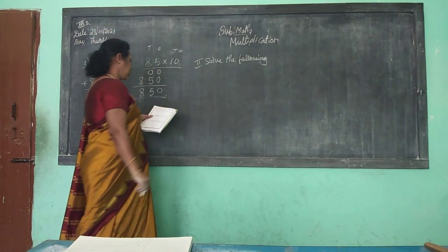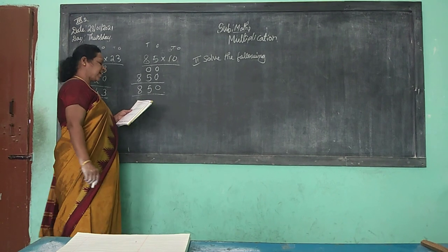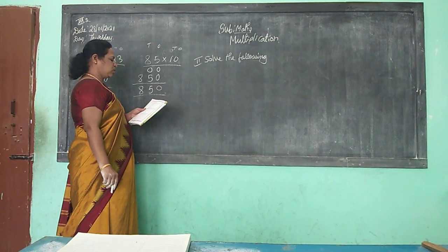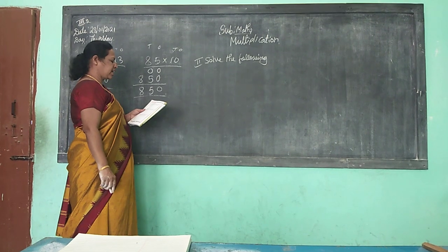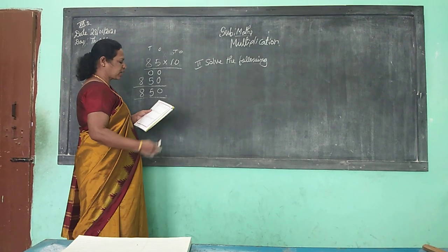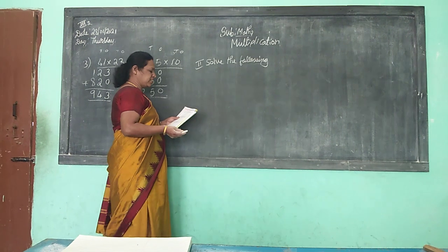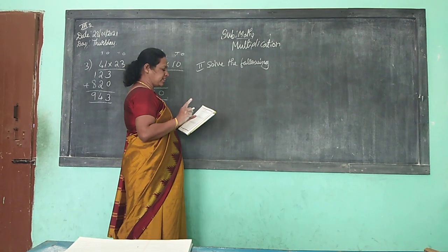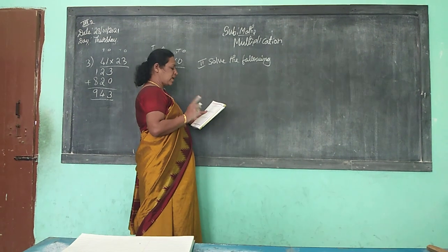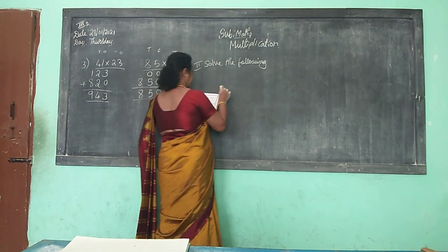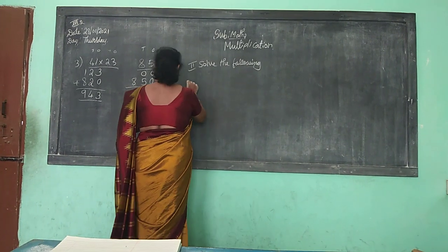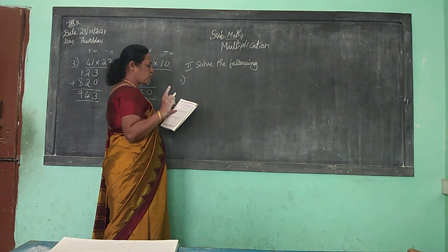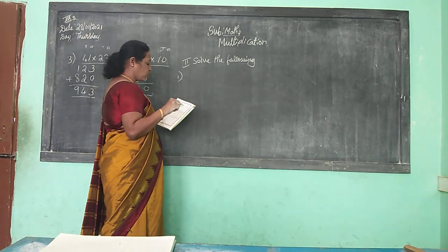Solve the following. Peter's stamp book has 30 pages. Each page has 12 stamps. Totally, how many stamps are there in his book? Peter's stamp book has how many pages? 30 pages. Each page has 12 stamps. One page has how many stamps? 12 stamps. Peter's stamp book has 30 pages. First one, you have to find totally how many stamps are there in his book.